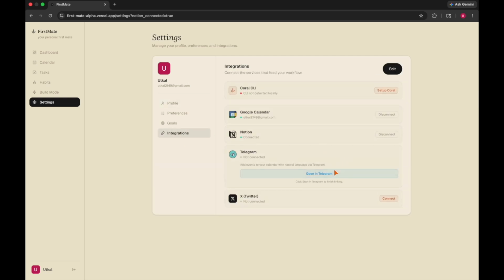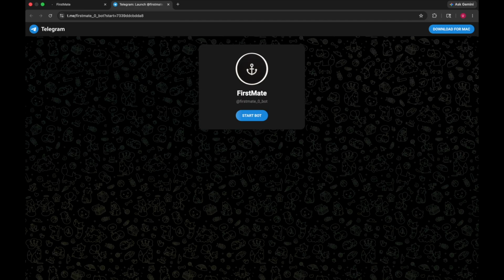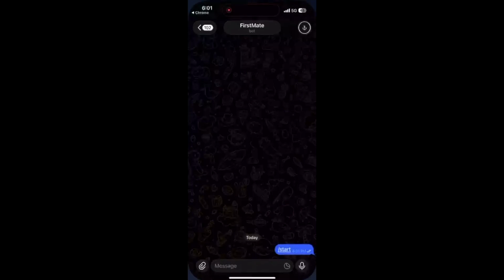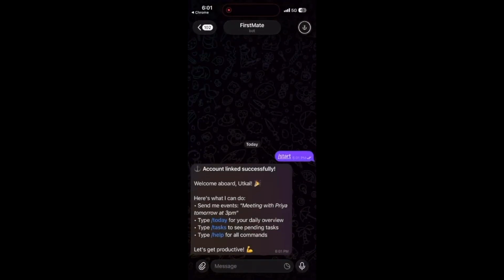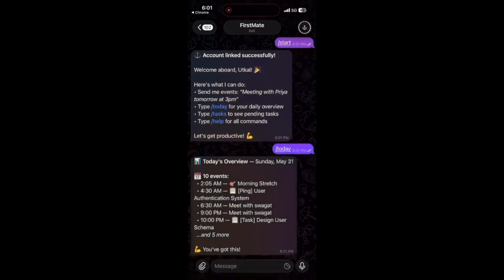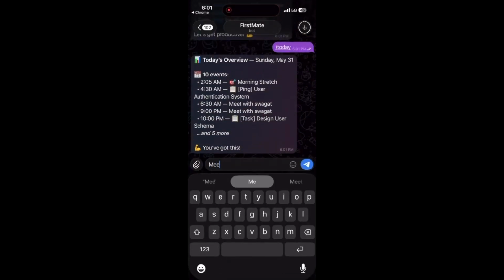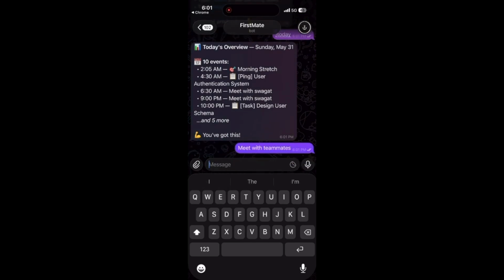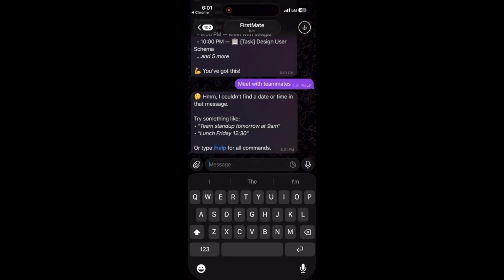Then we can connect Telegram. After connecting Telegram, we can basically chat with our FirstMate through Telegram. We can create tasks, know about our whole schedule, know about our events, and we even have a feature that every morning gives us a brief about the whole day and helps us make our day more productive.